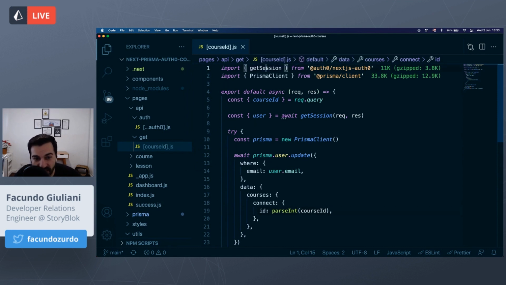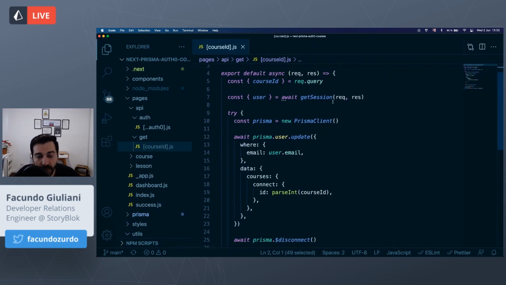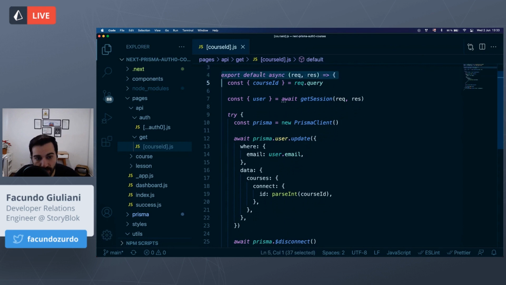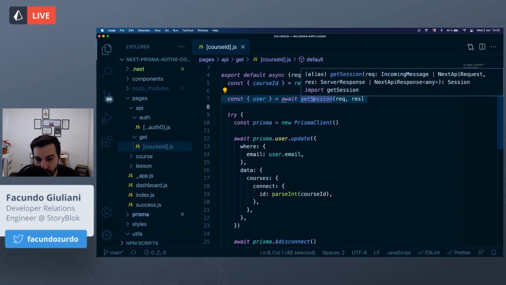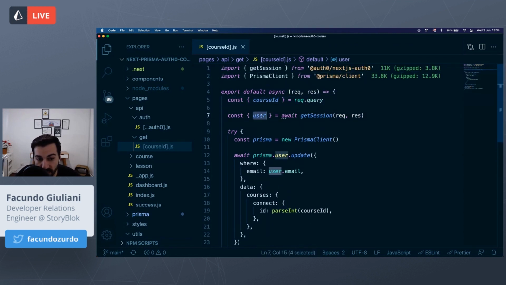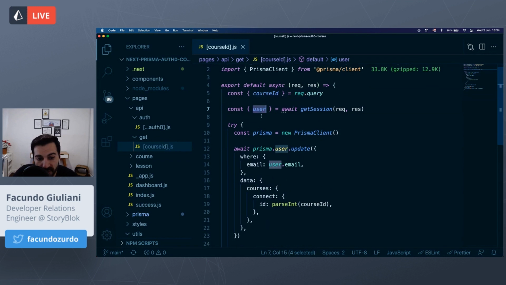We will have this getSession function that we are importing from the SDK. And when this route is executed, we will get the course ID from the URL. We will call that getSession function that will return the user that is logged in our web application.